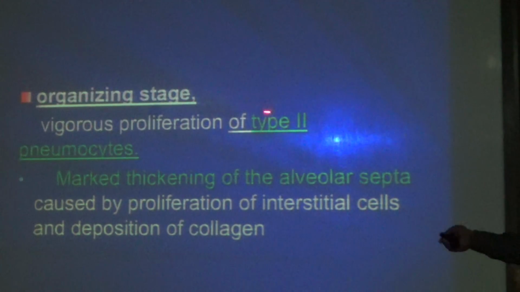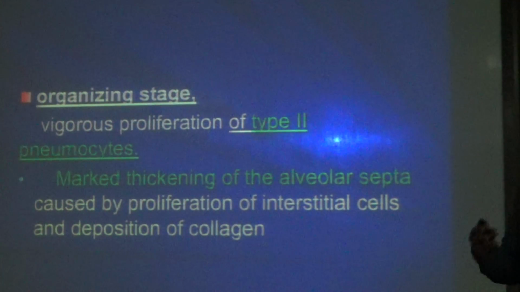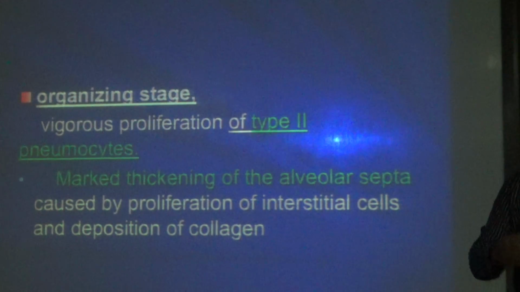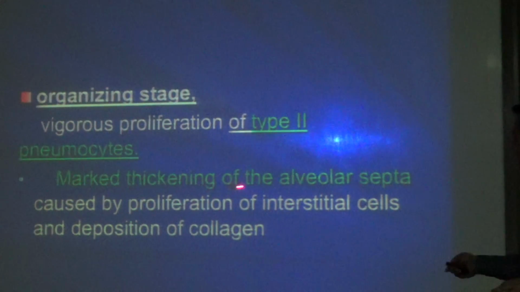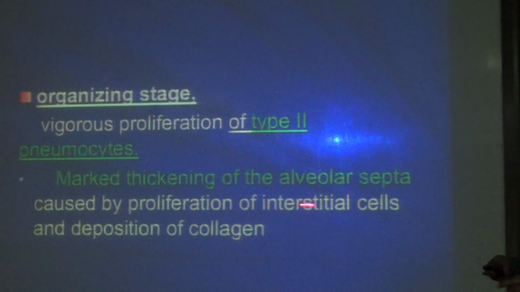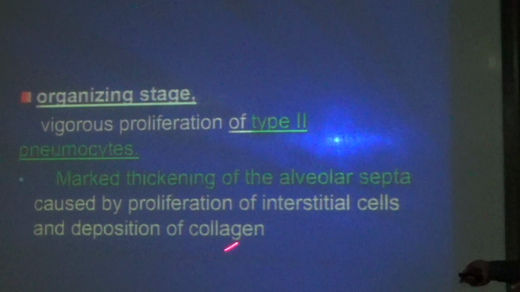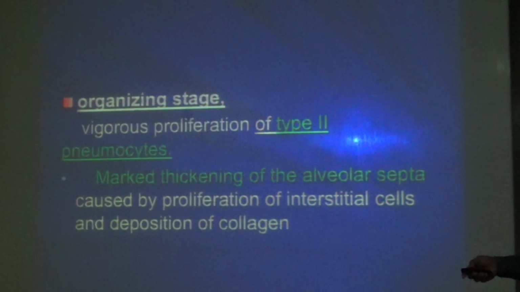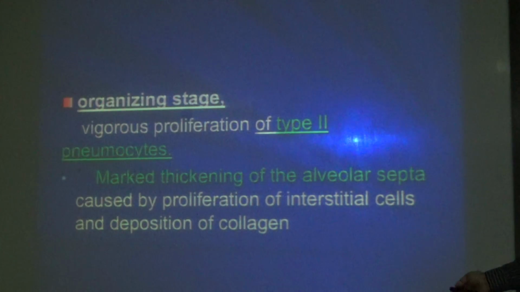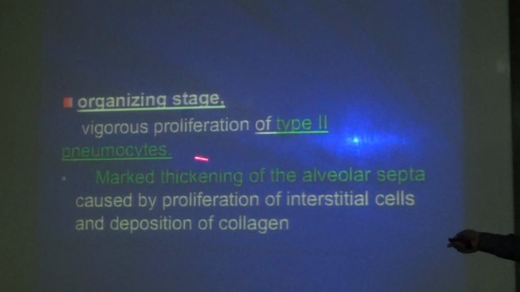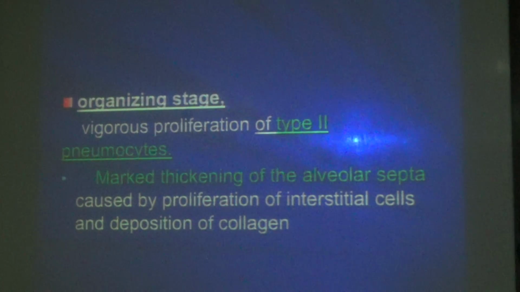In the organizing stage, you can see a vigorous proliferation of type 2 pneumocytes, to bring the alveoli back to normal function. There will be marked thickening of alveolar septa caused by proliferation of interstitial cells and deposition of collagen. You will see these two features at this stage. Because the alveolus is damaged, it wants to thicken the septa and protect itself.